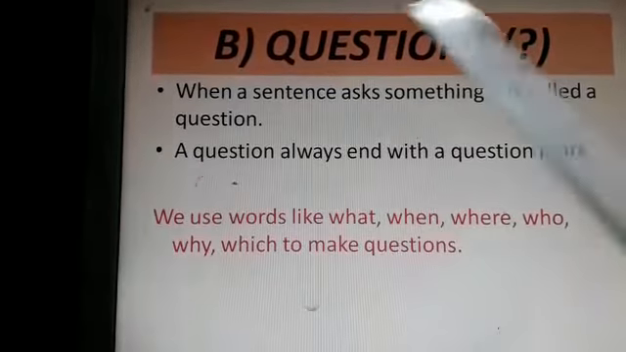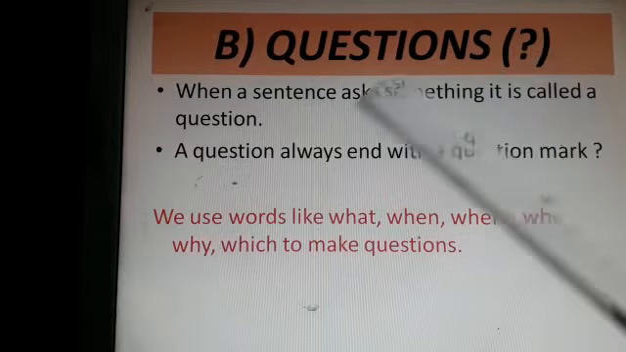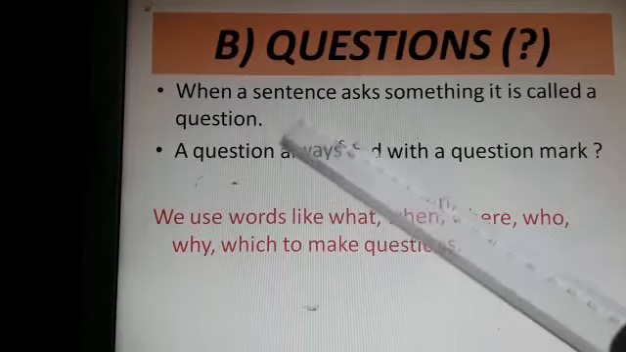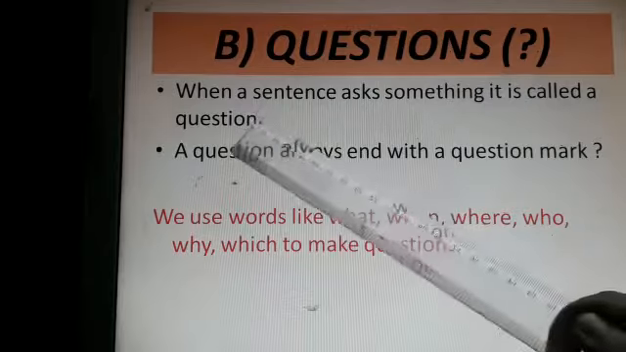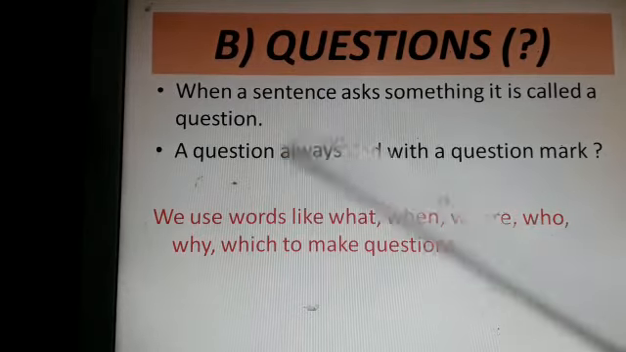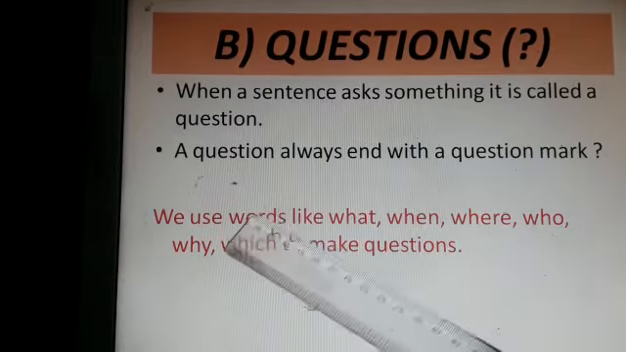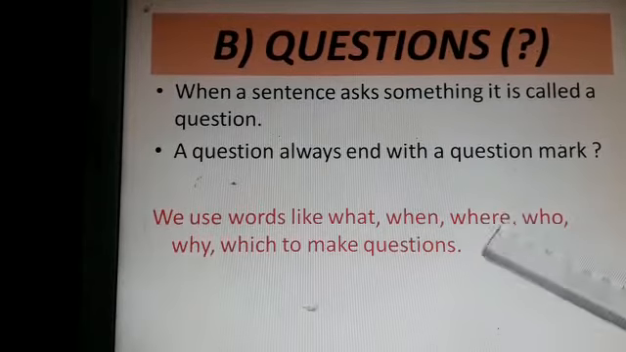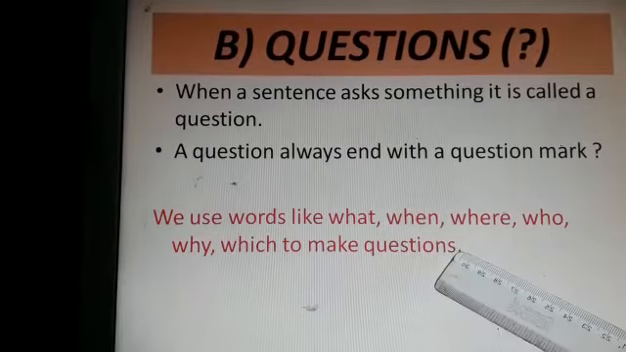Now, the second one is questions. A question ends with a question mark. This is a question mark. When a sentence asks something, it is called a question. A question always ends with a question mark. And we use words like what, when, where, who, why, which to make questions.